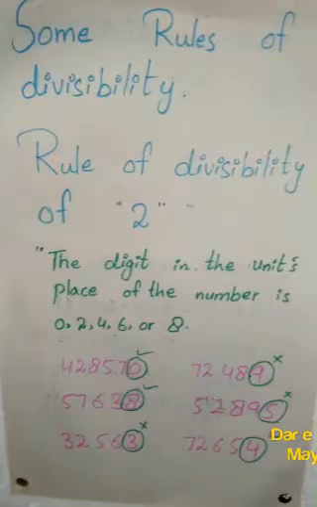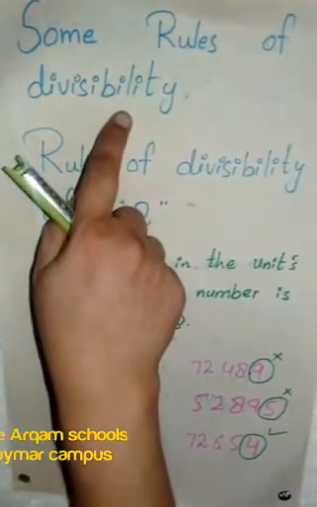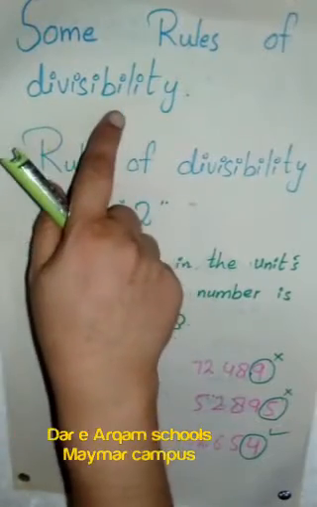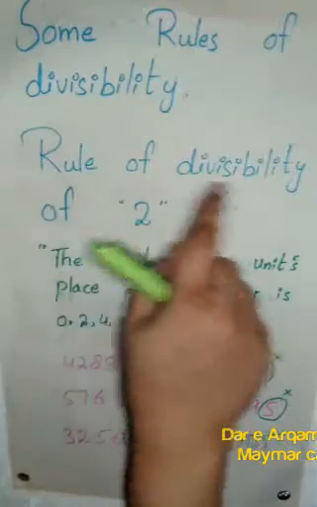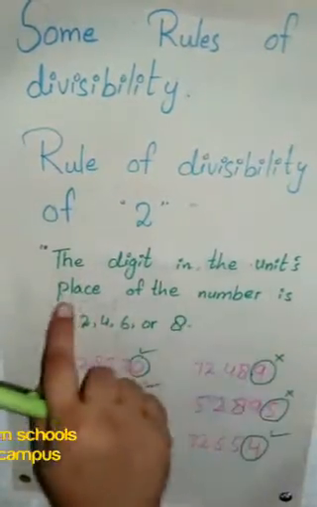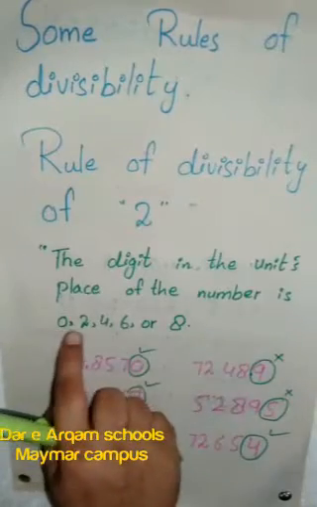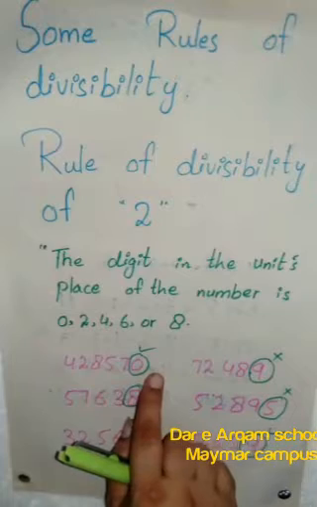Rabbi zidni ilma. Students, today we will learn some rules of divisibility which are very important for the factors. First we will learn the rule of divisibility of 2. This rule is: if the digit in the units place of the number is 0, 2, 4, 6 or 8, then the whole number will be divisible by 2.